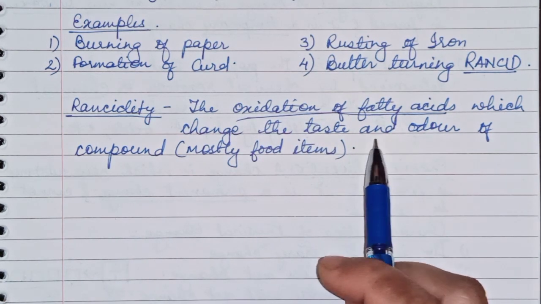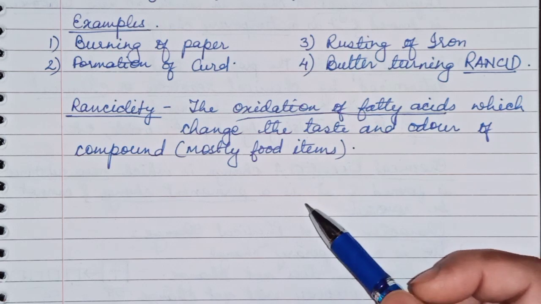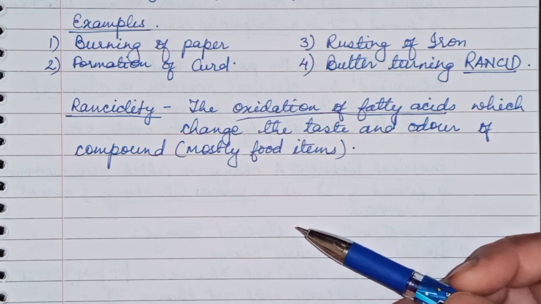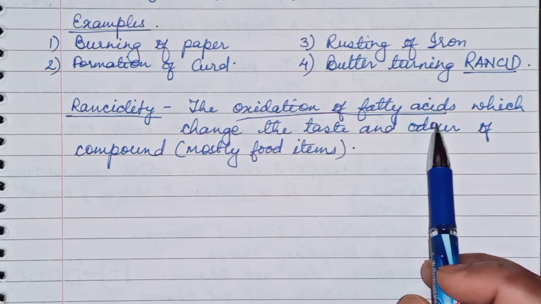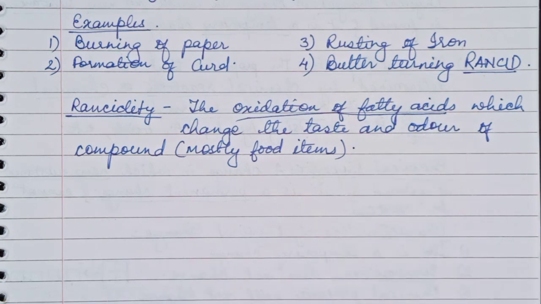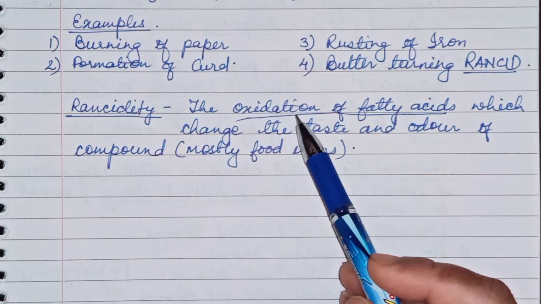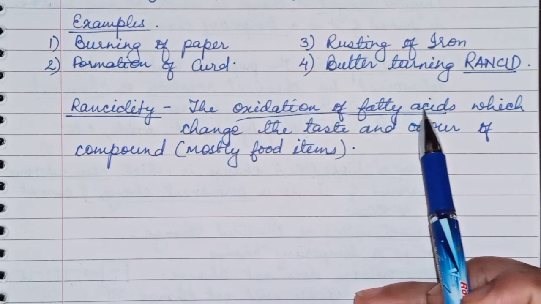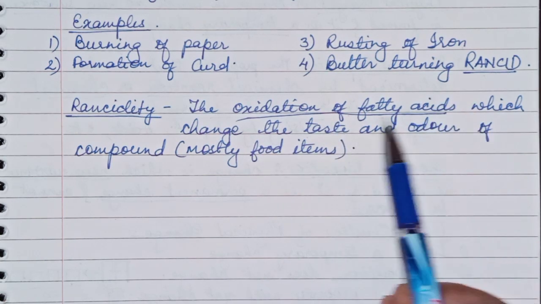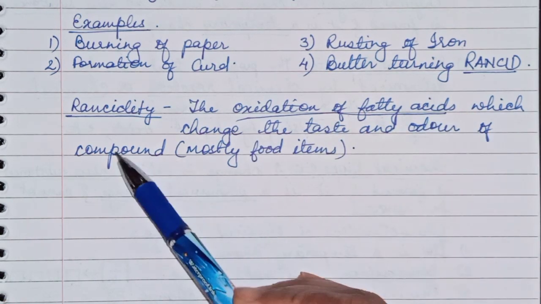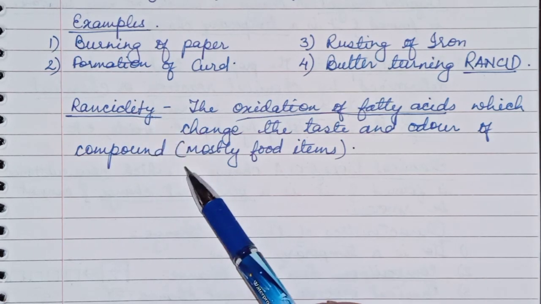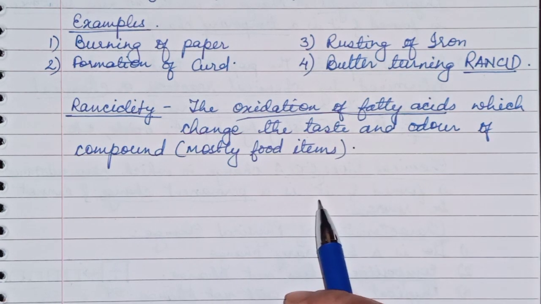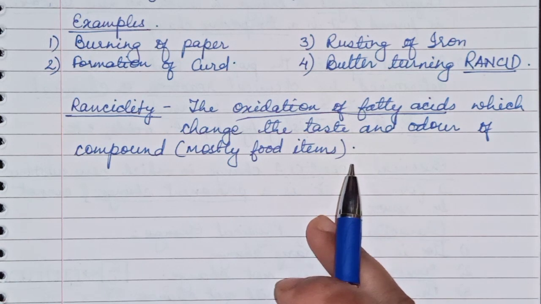One more example is that when you keep butter outside for a long time, you will see that the taste of butter has changed. In butter also fatty acid is present, and if it is kept outside for a long time, it comes in contact with oxygen, and oxidation takes place with the fatty acid present in the butter, and its taste and odor will change. This is called rancidity, and the product in which the change is taking place is called rancid. Butter turning rancid means it is getting oxidized.